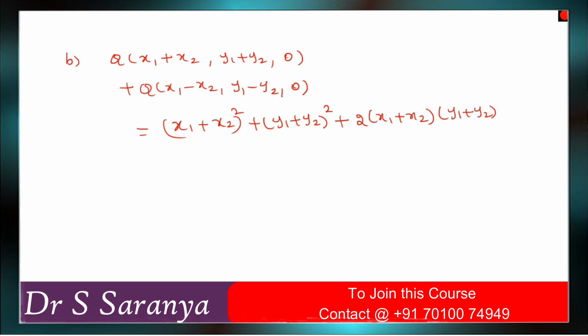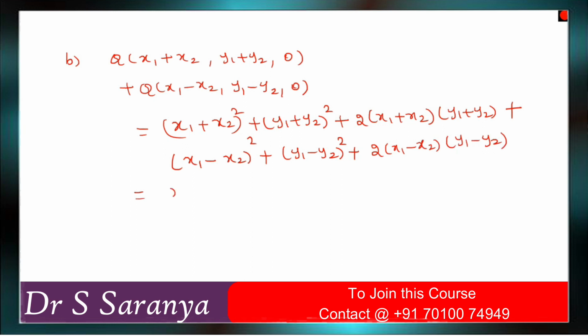Then here, x1 minus x2 the whole square plus y1 minus y2 the whole square plus 2 into x1 minus x2 into y1 minus y2. Okay, then you have to add this one.